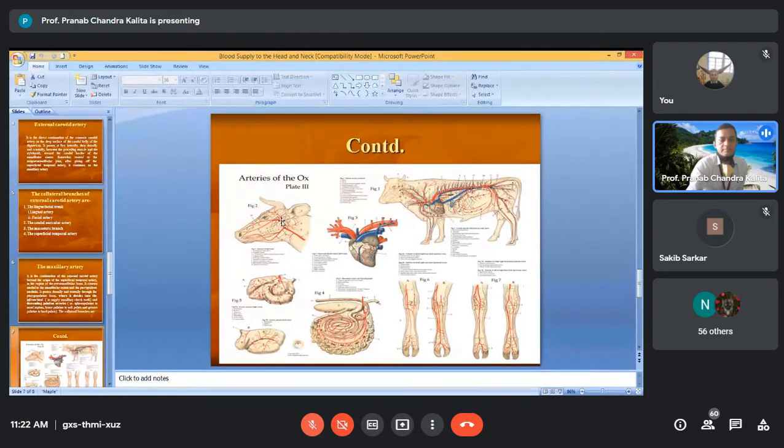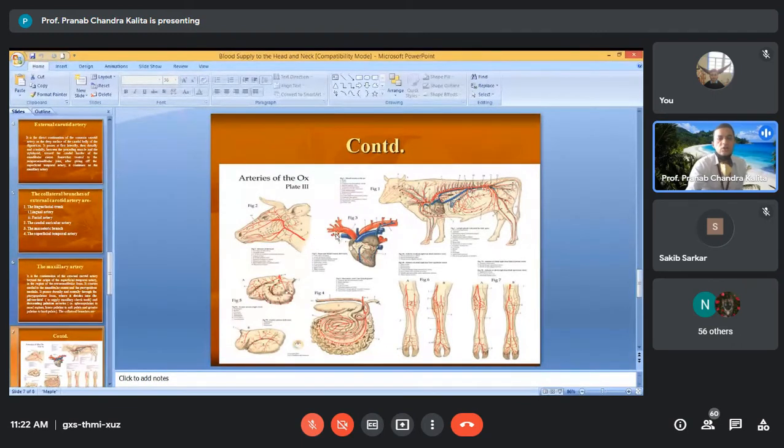Then this is known as the maxillary artery. What will the maxillary artery give? The infraorbital and the descending palatine artery. Here, these two.